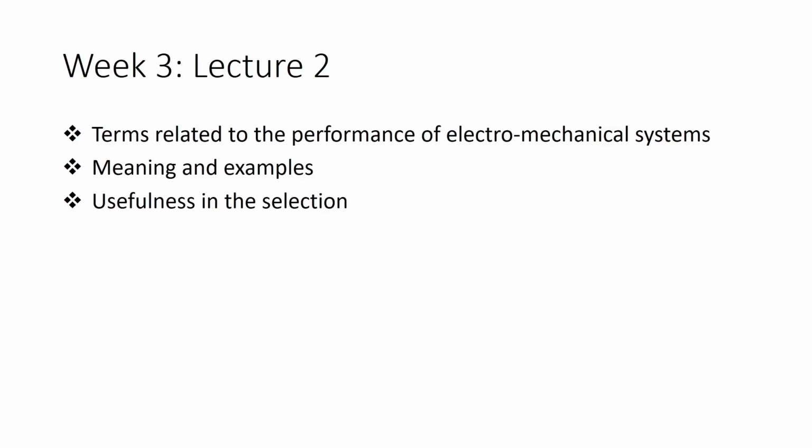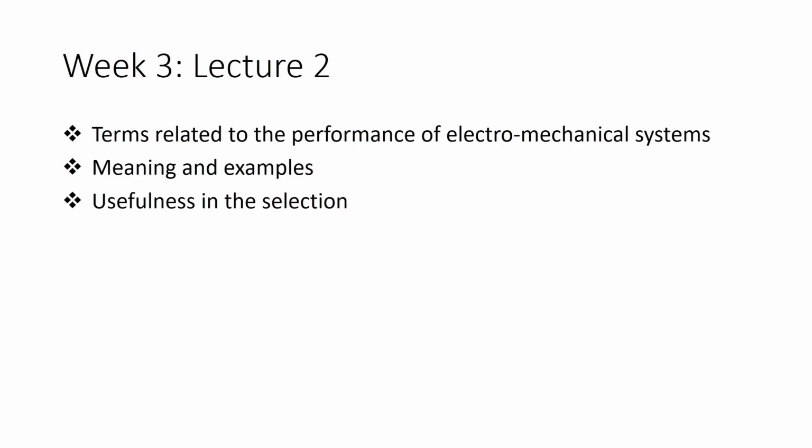In the next lecture, we will be looking at the technical aspects of electromechanical systems. There are various terms related to the performance of these electromechanical systems.